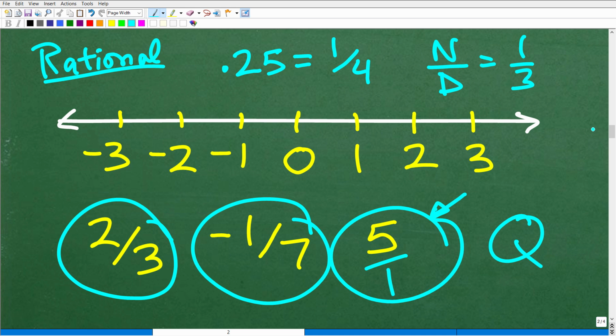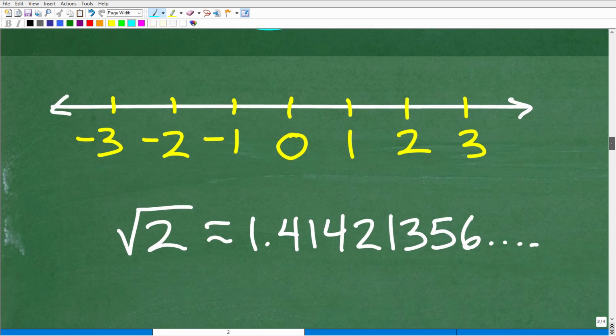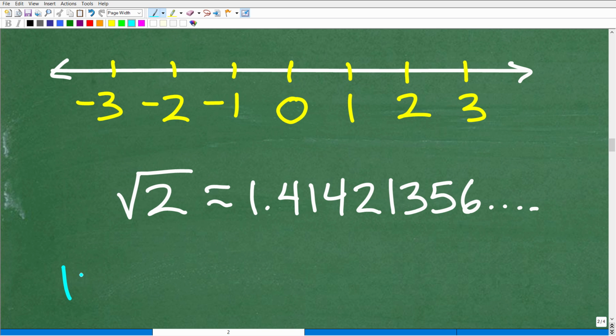So numbers that we cannot express as fractions are what we call irrational numbers. All right, so that would be IR. So an example of an irrational number would be like the square root of 2. So if you go into your calculator and take the square root of 2, you're going to get this lovely decimal, 1.41421356, and then your calculator screen is going to run out. It's going to have digits that go on and on and on. But here's the deal with this decimal.